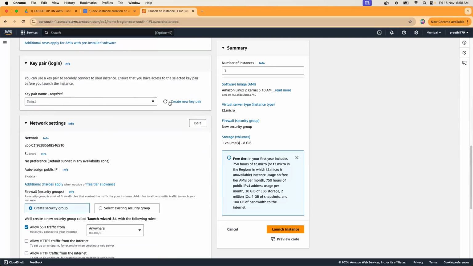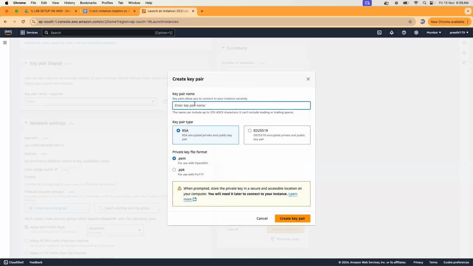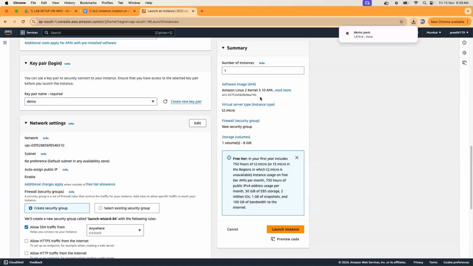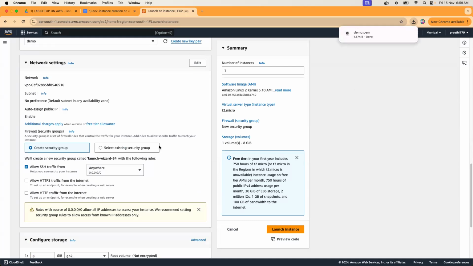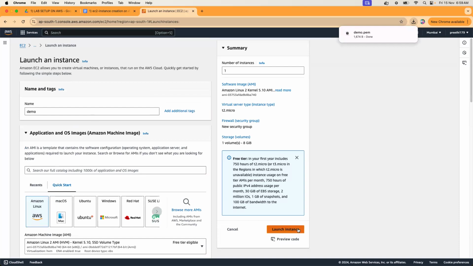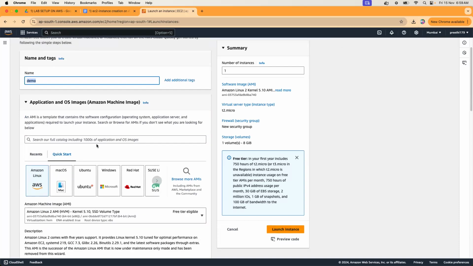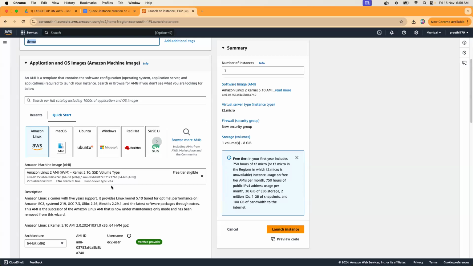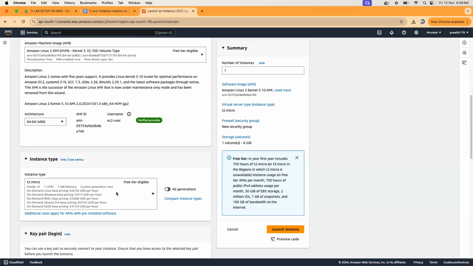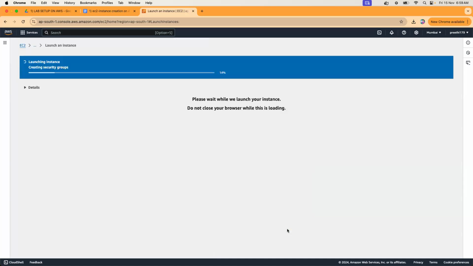And also it will ask you to create a key pair. For the first time, create a key pair. What this key pair is, you will also understand. Just create a key pair. The concept behind it is SSH. We will learn it separately. So when you do it, a PEM file will be downloaded. It's a private key. You should save this securely because this is needed to connect to that instance. That's all you have to do, leave everything else as it is and launch the instance. I'm showing you again: give some name, under the machine image type choose Amazon Linux 2, instance type choose T2 micro, and launch instance.